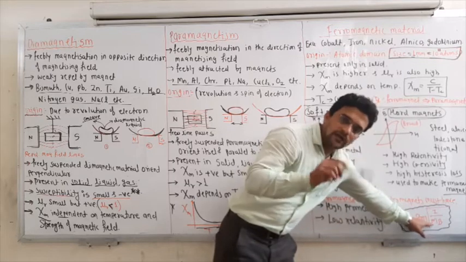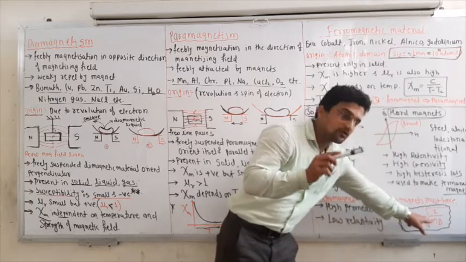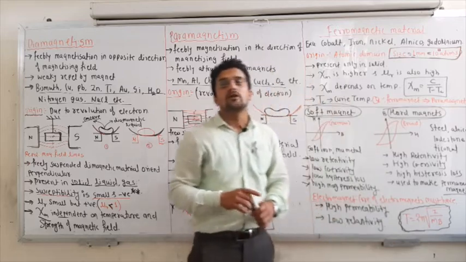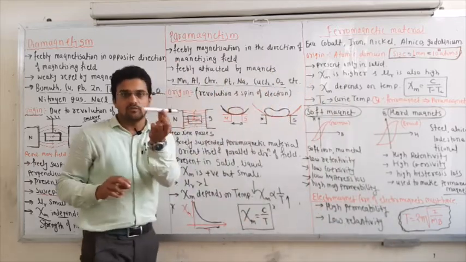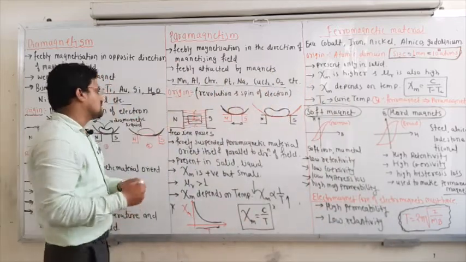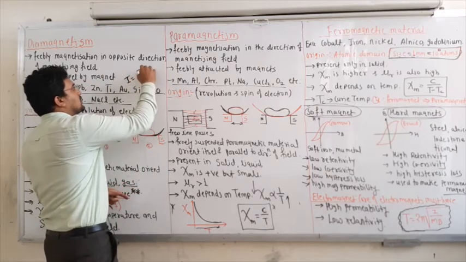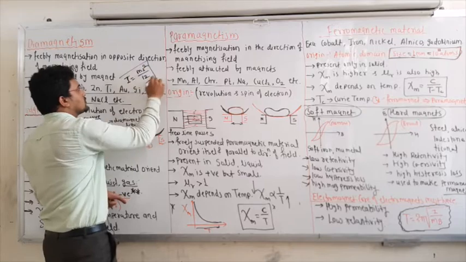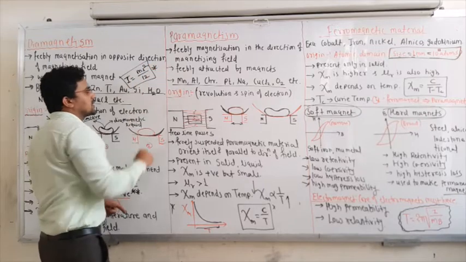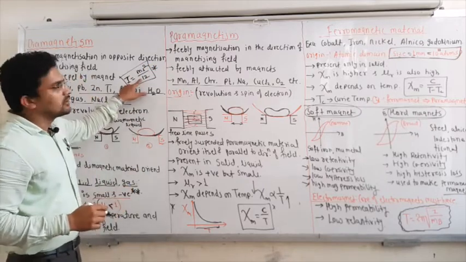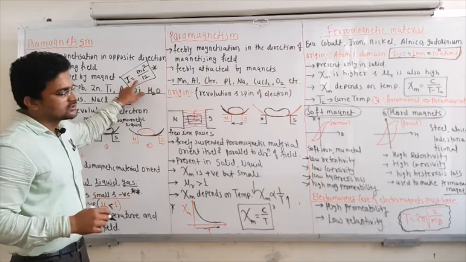M is the magnetic moment, B is the magnetic field, and I is the moment of inertia of this bar magnet. I think the moment of inertia of a bar magnet is ml square upon 12, but check whether it is correct or wrong. Maybe it is 12 or maybe it is 3.